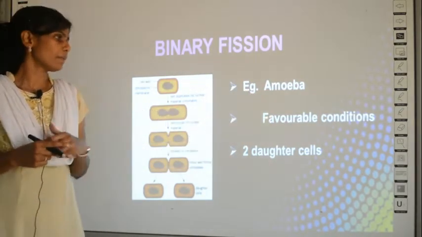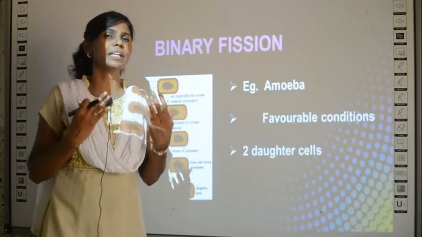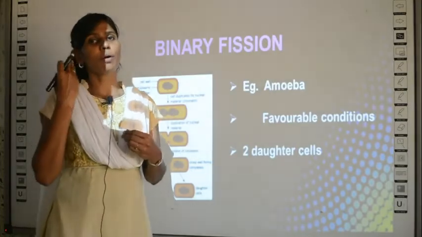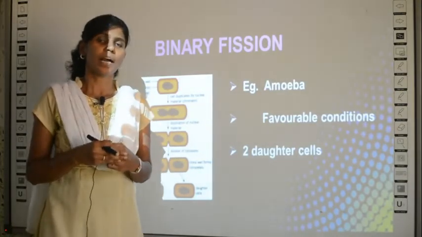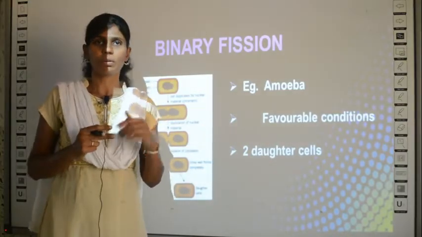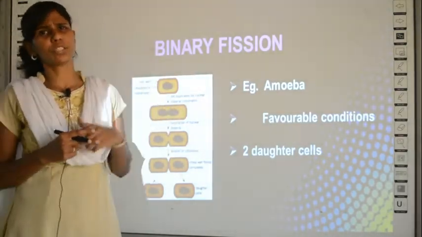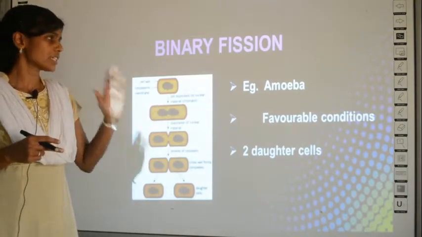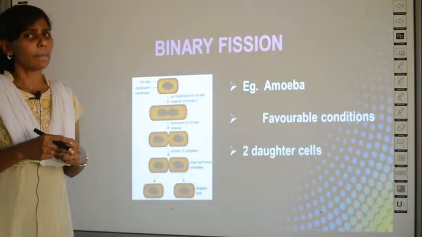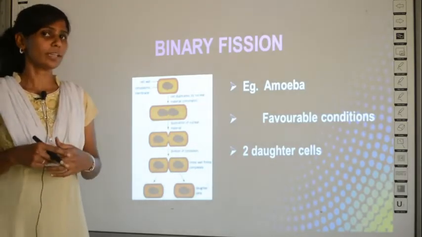So this amoeba, under favorable conditions. What is this favorable condition? It means the amoeba has a proper amount of food to eat, proper water, and the temperature surrounding the amoeba is favorable for its survival or growth. Under favorable conditions only, this type of reproduction called binary fission happens in amoeba. If the conditions are not favorable, amoeba will not undergo binary fission. It is going to undergo some other type of reproduction that I will explain in the next slide.